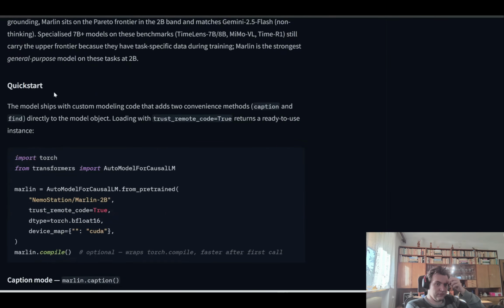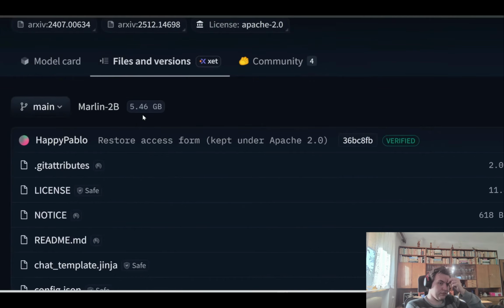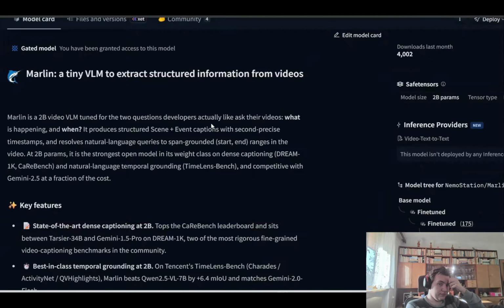Now on the same page, if you scroll down a bit, it contains all the instructions on how to download and run this locally on your computer. Note that the total size of everything is less than 6 gigabytes, so you should be able to fit this on even low-end GPUs. If you're interested in reading further, I'll link to this main page in the description below.